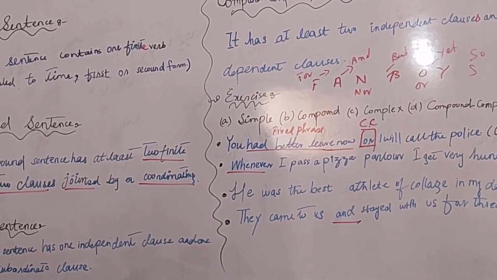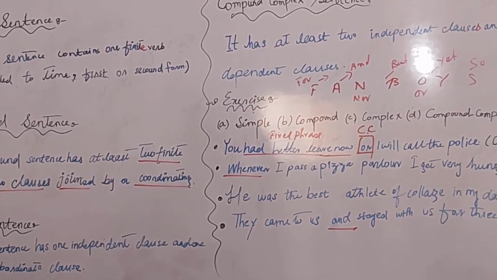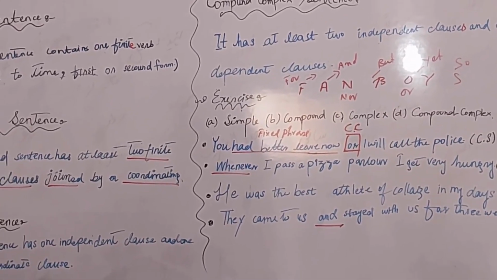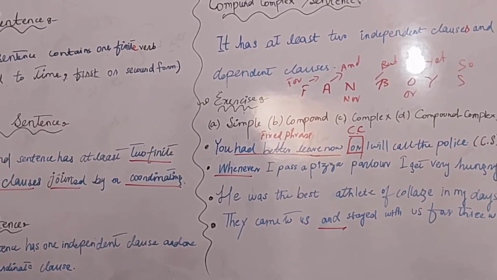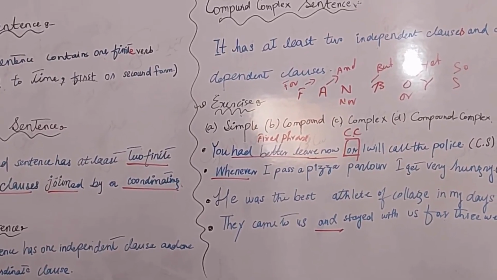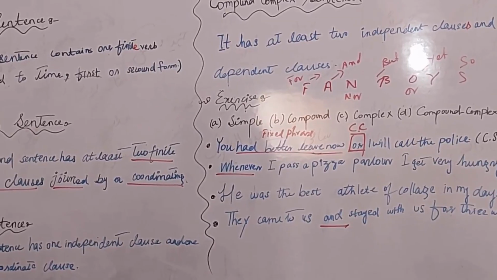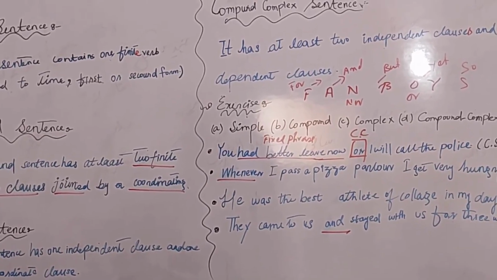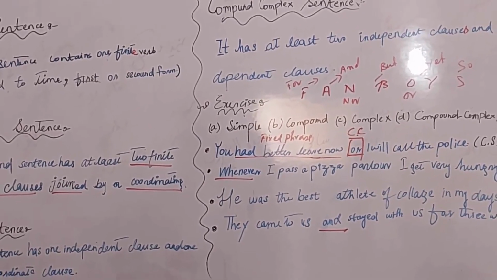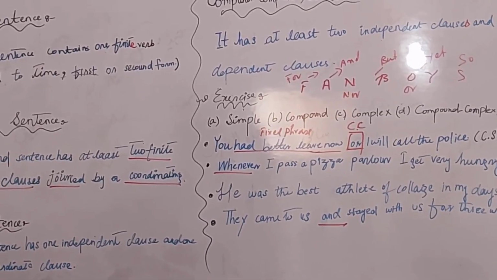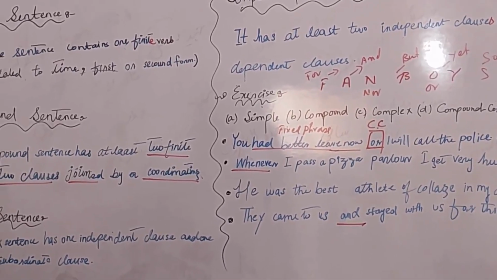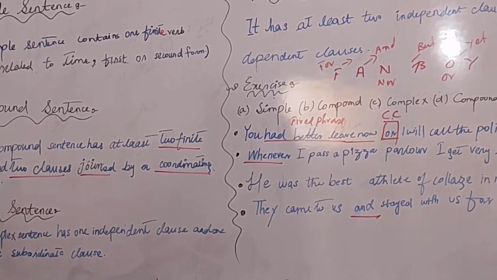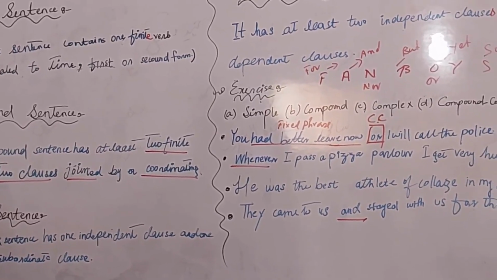So a compound sentence has two finite verbs, two clauses, joined by a coordinating conjunction. Remember the definition. If you remember the definition, you will be able to identify the sentence types. Clear? Next one is complex sentence.